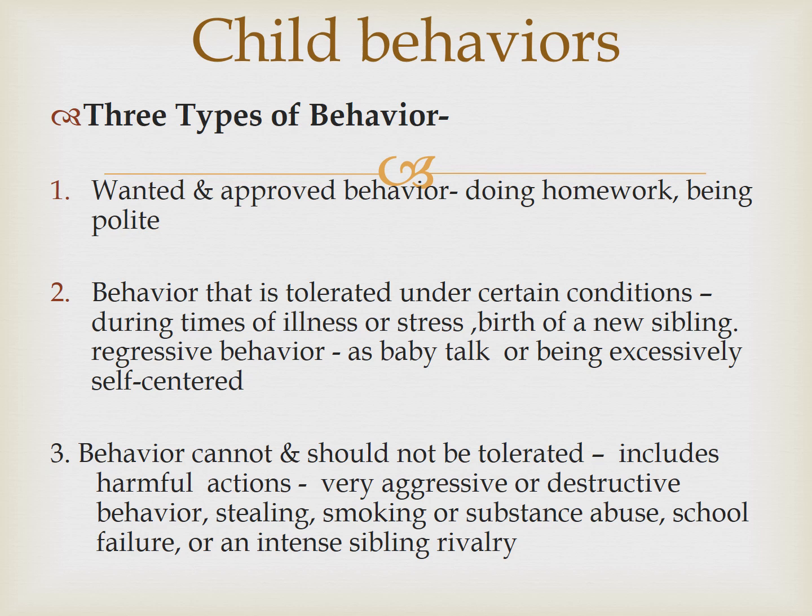Number 2 behavior is tolerated under certain conditions. The child is good and obeying, but under certain conditions they become different, and then it is difficult to tolerate those parts. So during the time of illness or stress, a child becomes different because they are troubling the mother more, seeking attention. Birth of a new sibling, they don't know what is happening, and then they start showing different behaviors. And then sometimes they show regressive behavior.